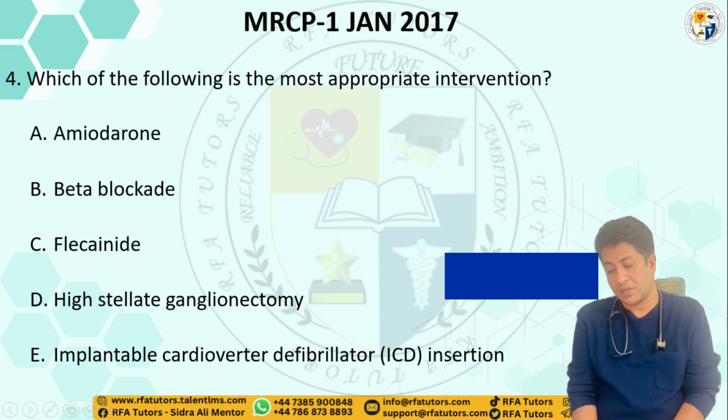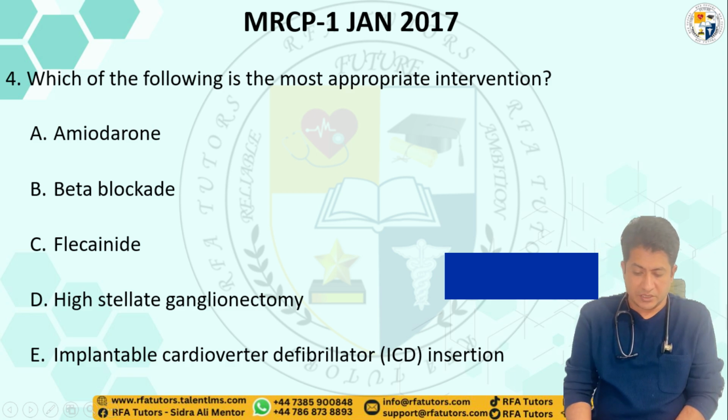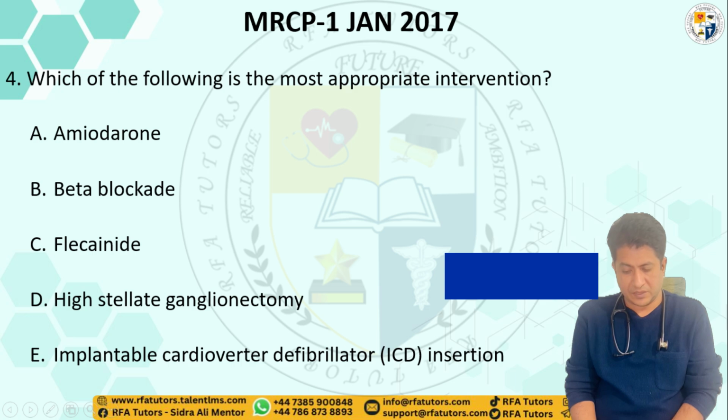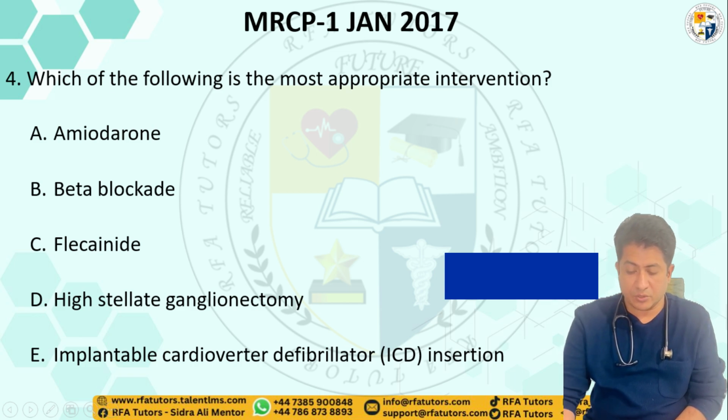defibrillator insertion. So with regard to this MCQ, first of all, just see that they are asking which of the following is the most appropriate intervention. So you can understand the question is asking about the appropriate intervention. It's not asking about the definite treatment, and it's not asking about treatment in the acute setting.